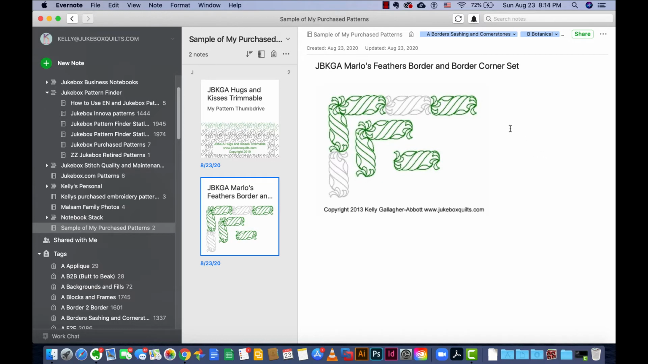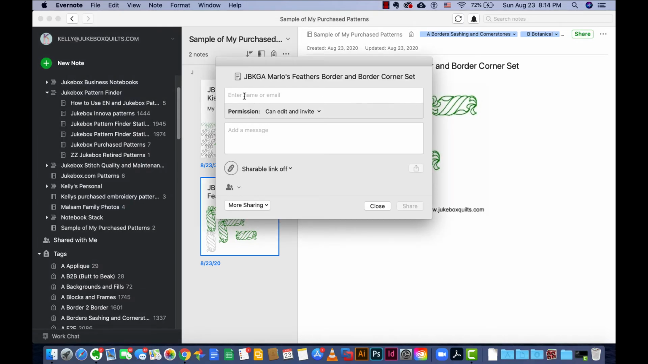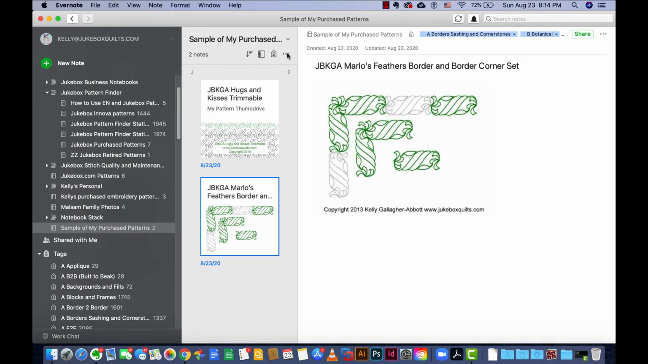The next thing I want to show you how to do is how to share notes or notebooks. So you can come within the note, you can come to the share icon on the note, send it to an email address and add a message. Maybe this is a good pattern for your quilt, and then go ahead and send them a note. But let's go ahead and close that, and I want to show you how to share your notebook.